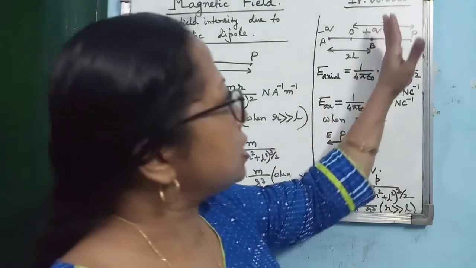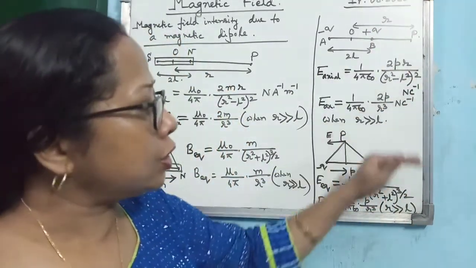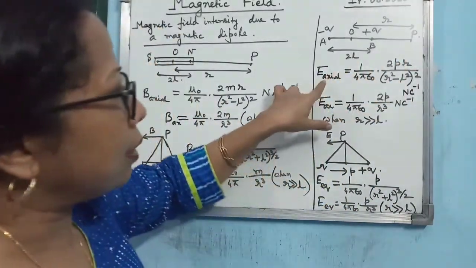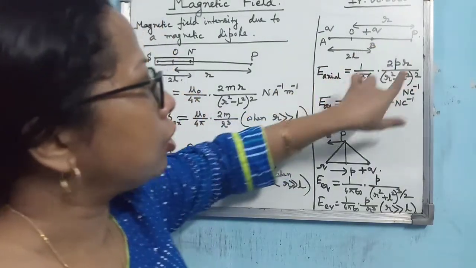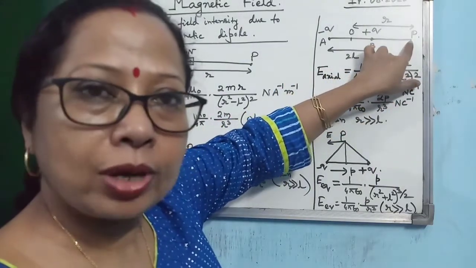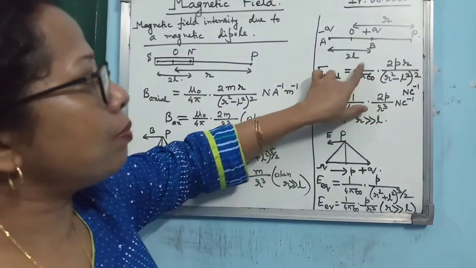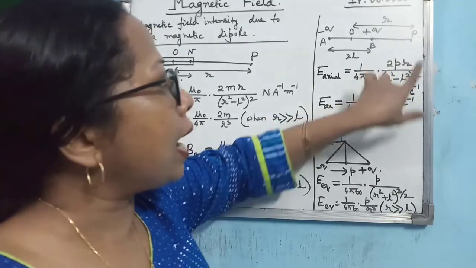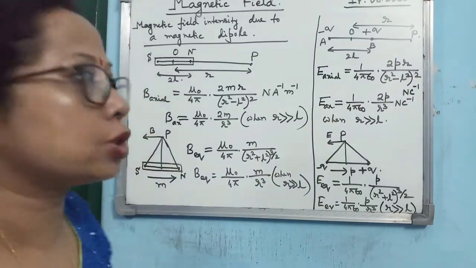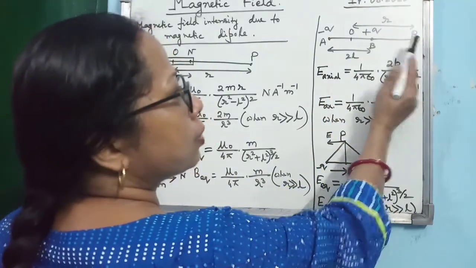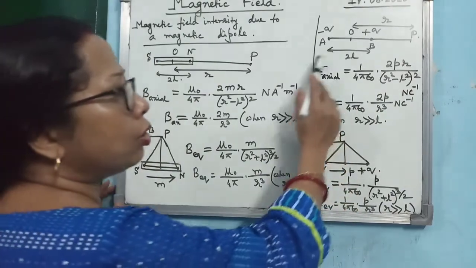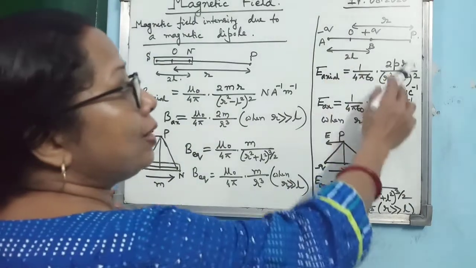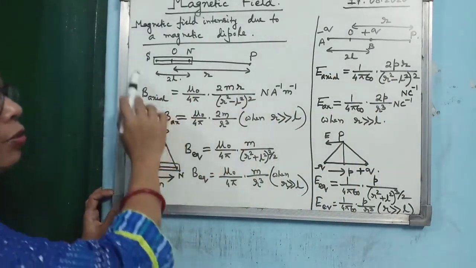Alright. This derivation we have already done, so we will not do it again, we will just remember the result. For electric dipole, I hope you can remember, the electric field intensity at any point on the axial line, this is the point where we are finding the electric field intensity, is given by 1 by 4 pi epsilon naught, 2p, where p is the electric dipole moment, into r by (r square minus l square) whole square, where r is the distance of the point of observation from the center of the dipole. And you know the unit of electric field intensity? Newton per coulomb.